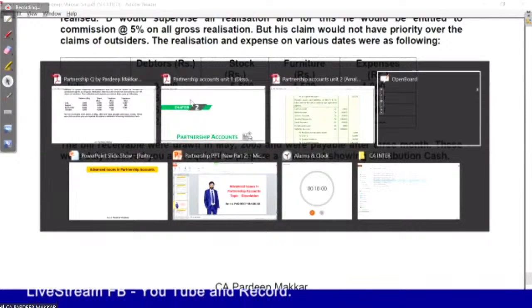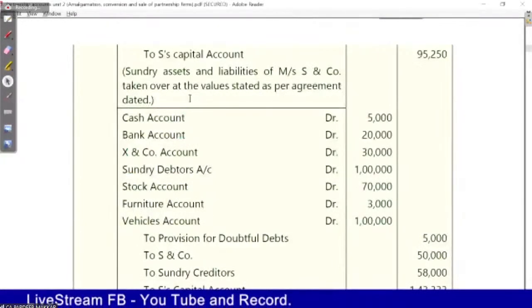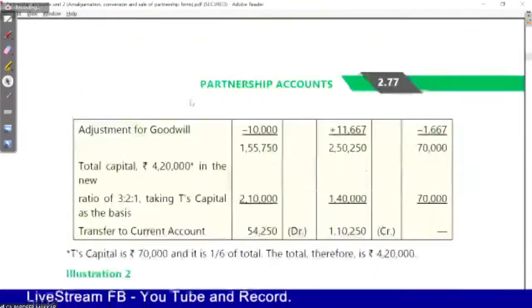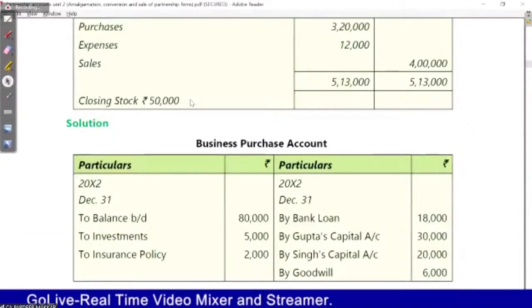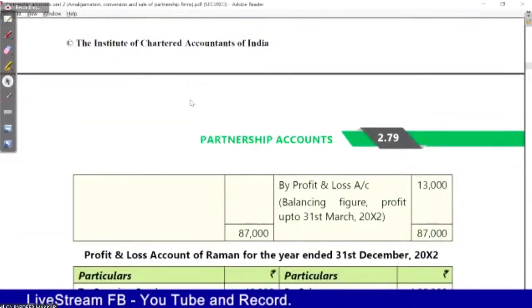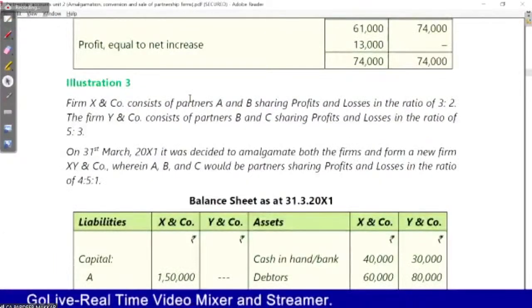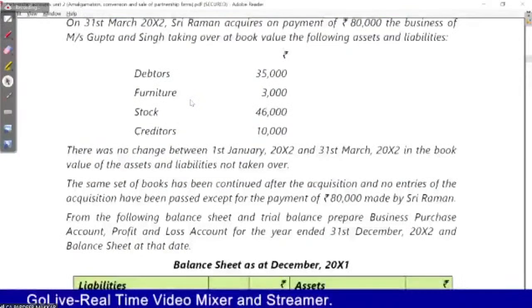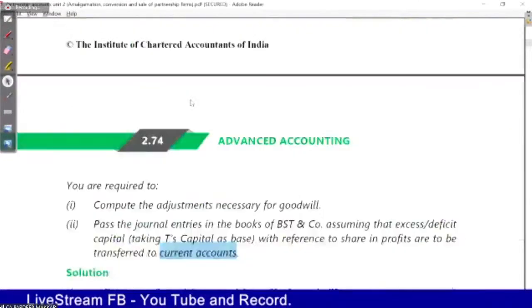So these are the questions for you. Let's come to the amalgamation, what we are doing. Yes, we can do one more thing in amalgamation.